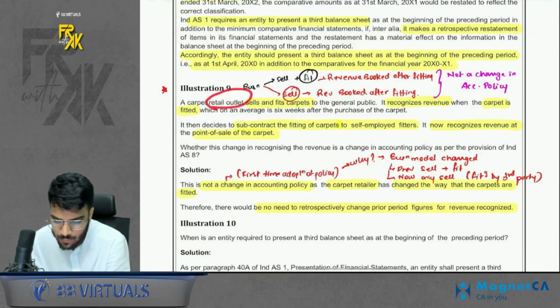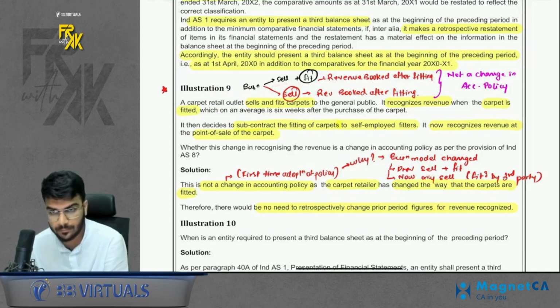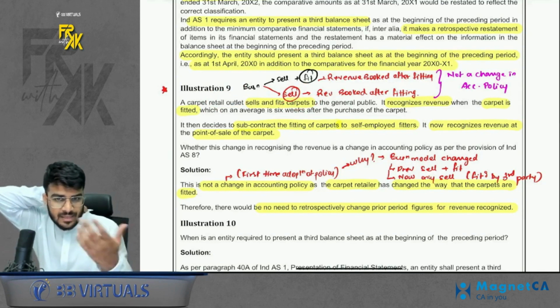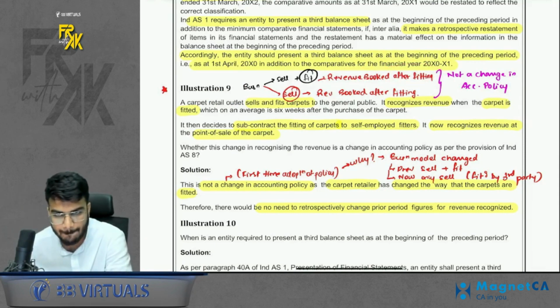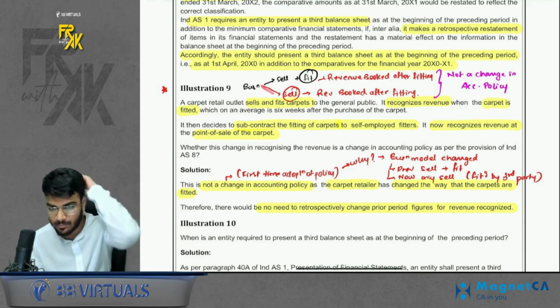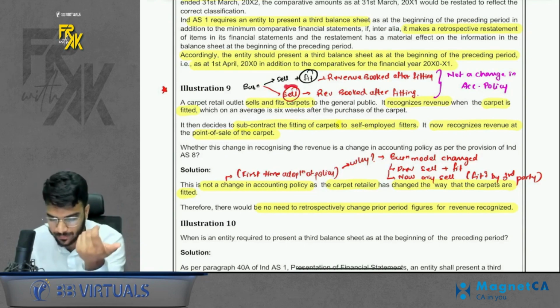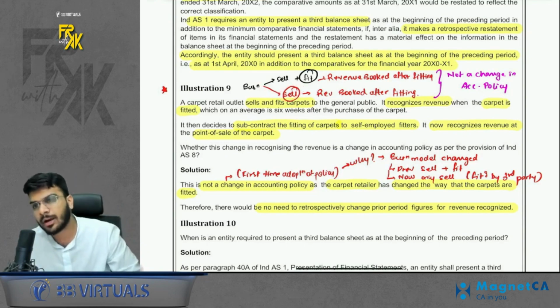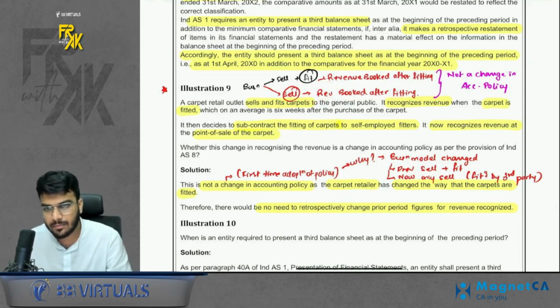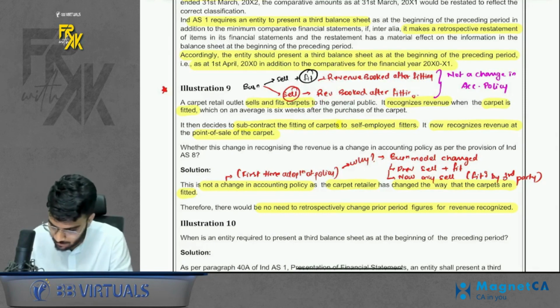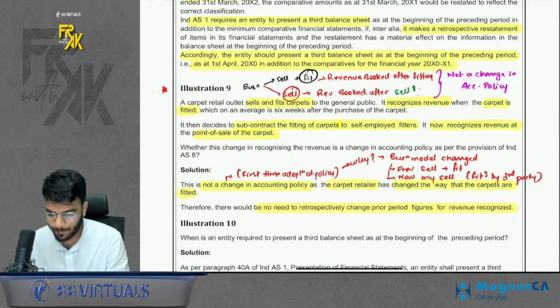There is a company which was selling and fitting carpets, giving the service of selling as well as fitting. And they were booking the revenue after fitting the carpet. Now, the company changed the business model. They shifted only to selling. For fitting, they would provide third-party support. So now they are booking the revenue directly after selling, not after fitting.